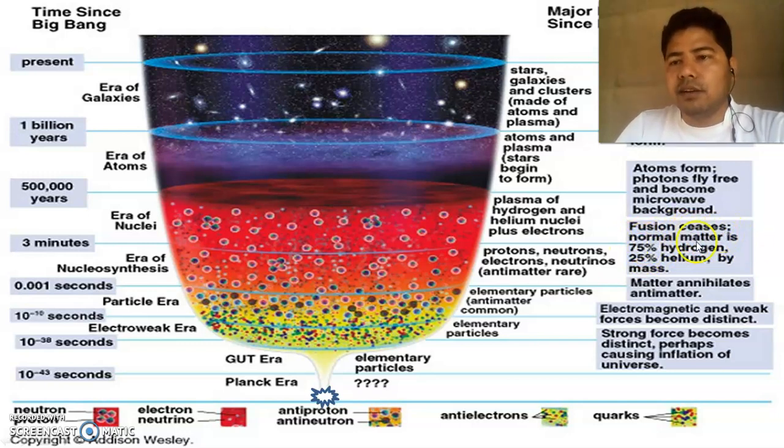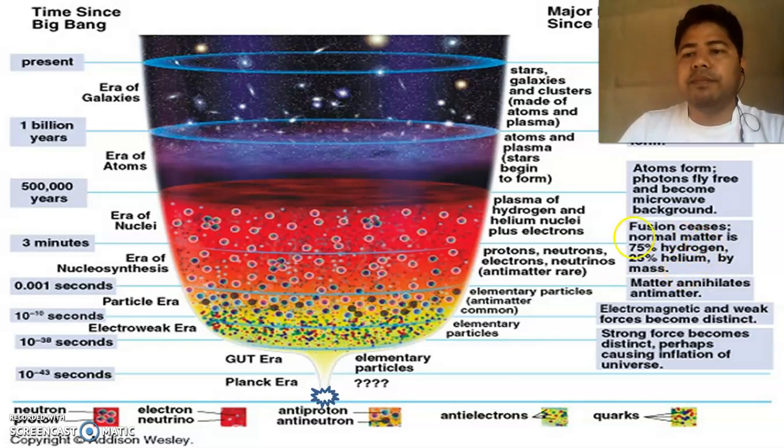In fusion, normal matter is 75% hydrogen and 25% helium by mass, because 4 hydrogen are required to produce the helium. So the hydrogen number should be bigger to produce helium, and 25% helium was there at the time in the era of nucleosynthesis.